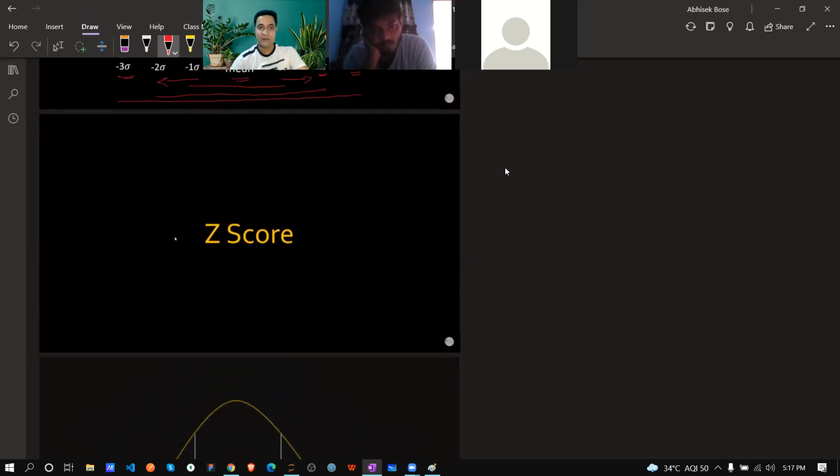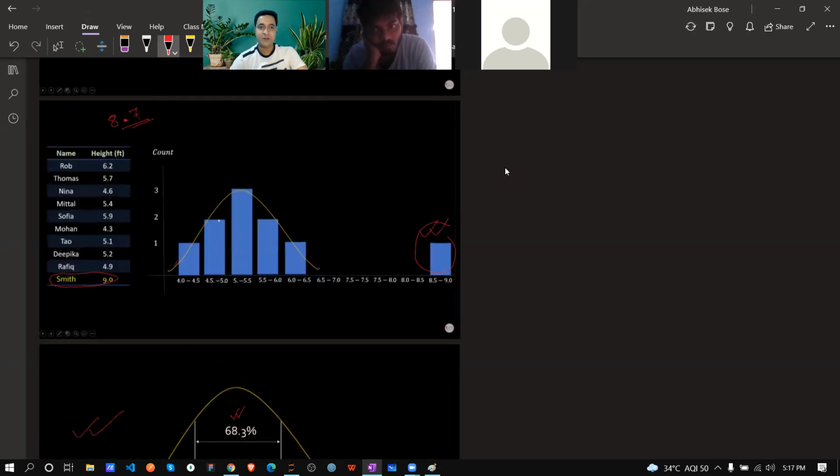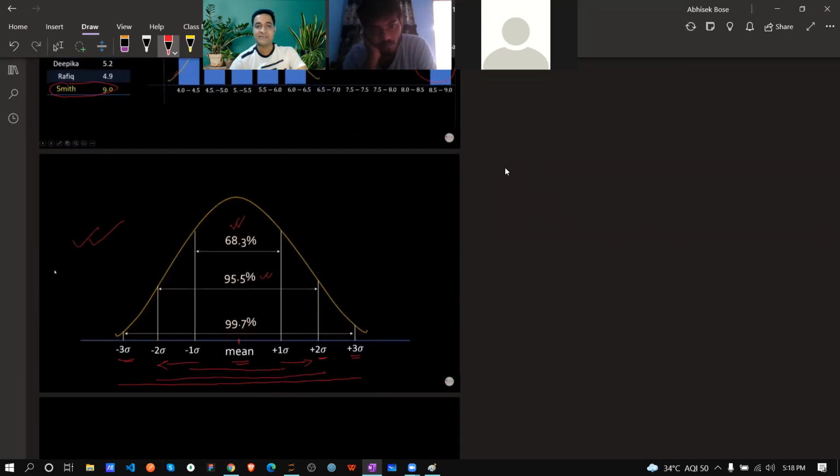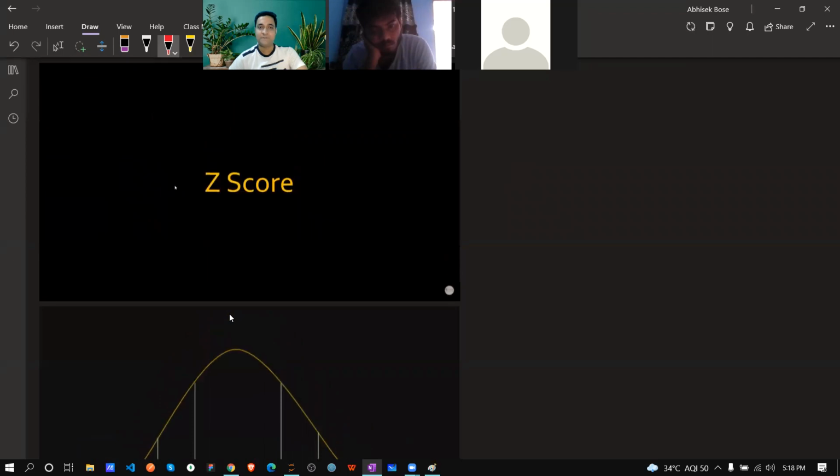Now the point is, what is z-score? Because whatever is coming, this thing you can call a normal distribution also, because it's normally distributed. If you split it up, correct, this part and this part are both the same, so that's why it's called normally distributed. Now the point is, what is z-score?